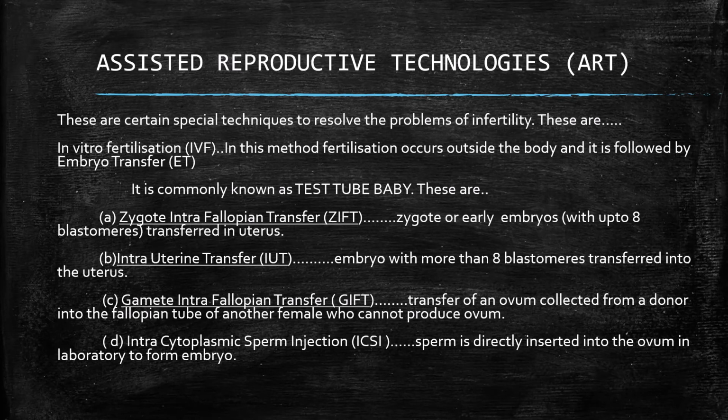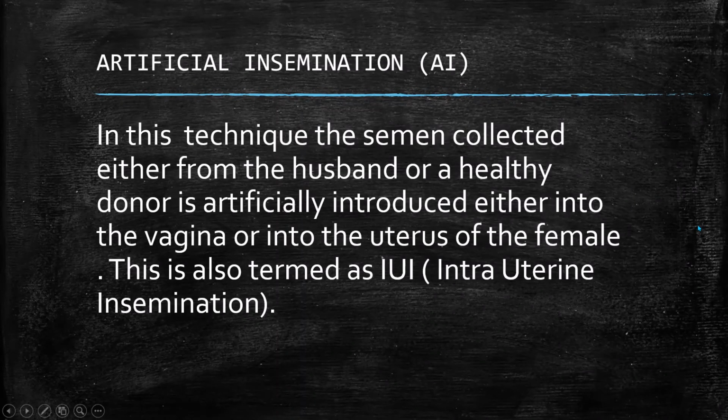Then sperm is collected from the same partner or from a donor, and that is injected, fertilization occurs, and due to which the couple is able to get their own child. That is called ICSI. These are the various ARTs used by couples for their own child.